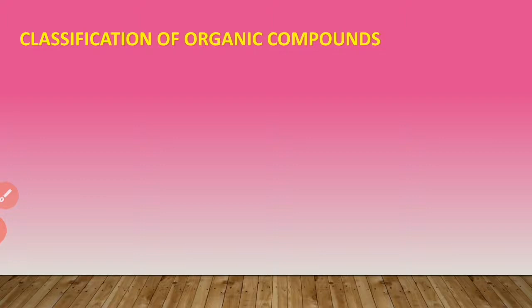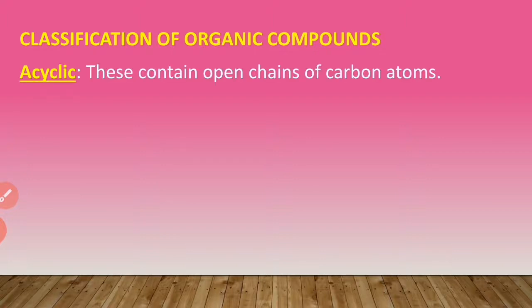Let us see the classification of organic compounds. Organic compounds have been classified on the basis of carbon skeleton, meaning structure, or functional groups. So first, classification on the basis of the structure. Acyclic compounds. These contain open chains of carbon atoms. A carbon chain can be straight or branched.